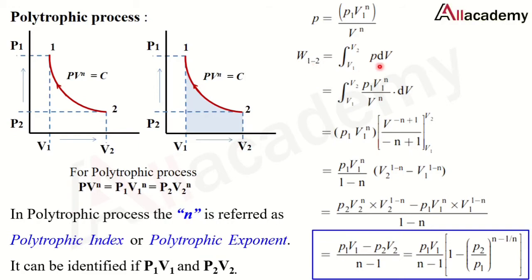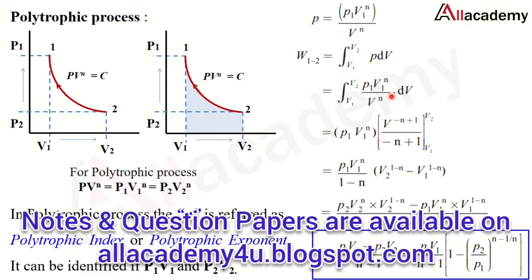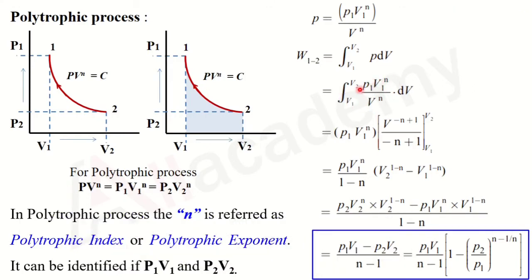Now we know the general work done equation, that is the integration of P into dV. Let us substitute this P value in this equation. If I substitute it, it becomes P1 V1 raised to n divided by V raised to n, into dV. Now after integrating this, taking P1 V1 raised to n as constant, the only left out term will be dV by V raised to n. Now I will get V raised to minus n plus 1 divided by minus n plus 1.